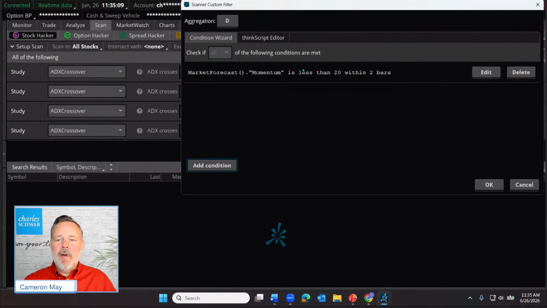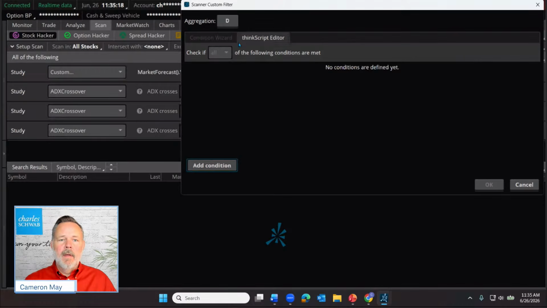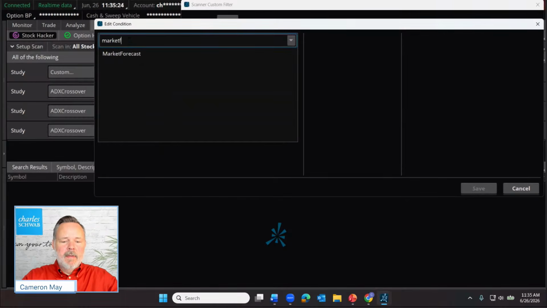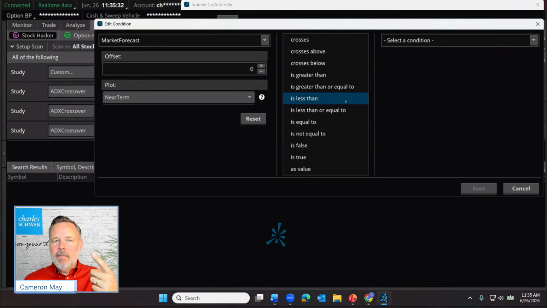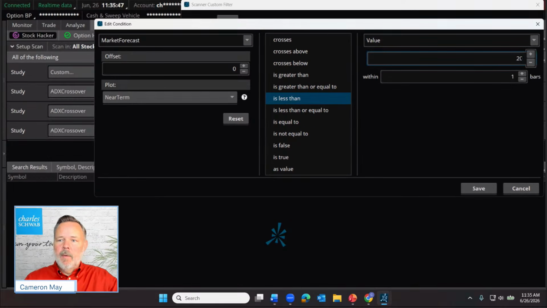And then we just repeat this process with the other 2 lines. So let's click OK and create another custom study. But this one, using market forecast again, we're going to shift the momentum line to the near-term line. And we want that to be less than this. So the momentum, I know if you're getting used to this, the momentum is the red line. It's got a lot of momentum. Near-term line, it's still pretty close to near-term. It's the blue line. The near-term line is less than a value of 20 within the last 2 bars on a daily chart. That's within the last 2 days.